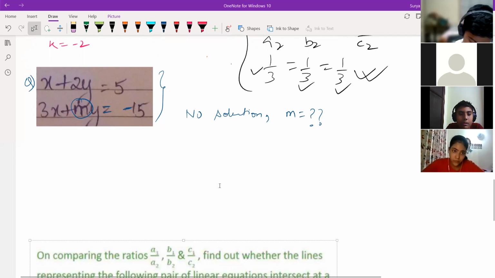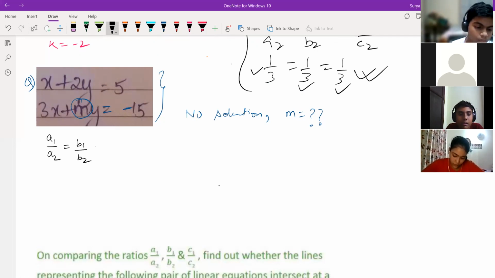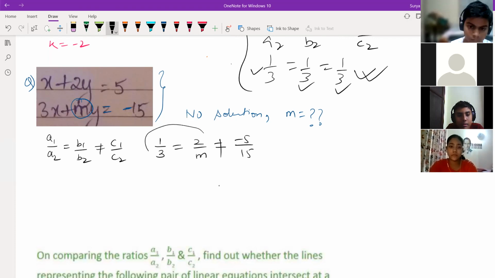So for no solution, what do you have to do over here? A1 by A2 is equal to B1 by B2 is not equal to C1 by C2. Correct? So here you write 1 by 3 is equal to 2 by m is equal to minus 5 by 15. Correct? This is not equal to. So from here only you get, not required for this one. The m is equal to what you get? 6. Clear?